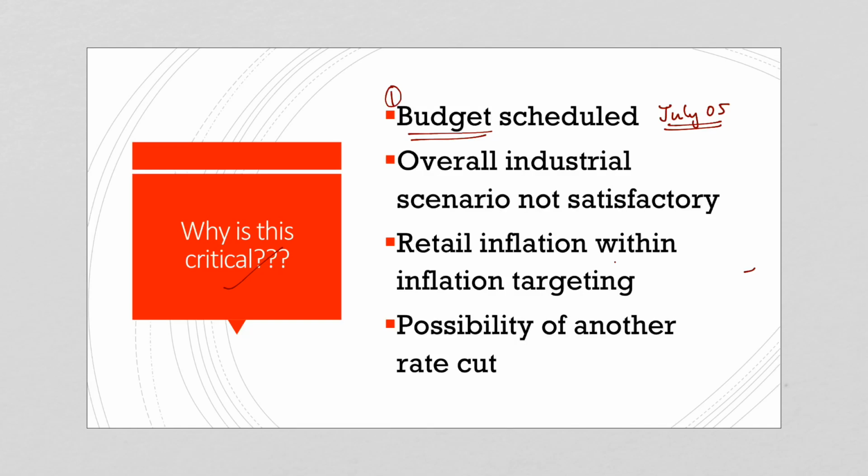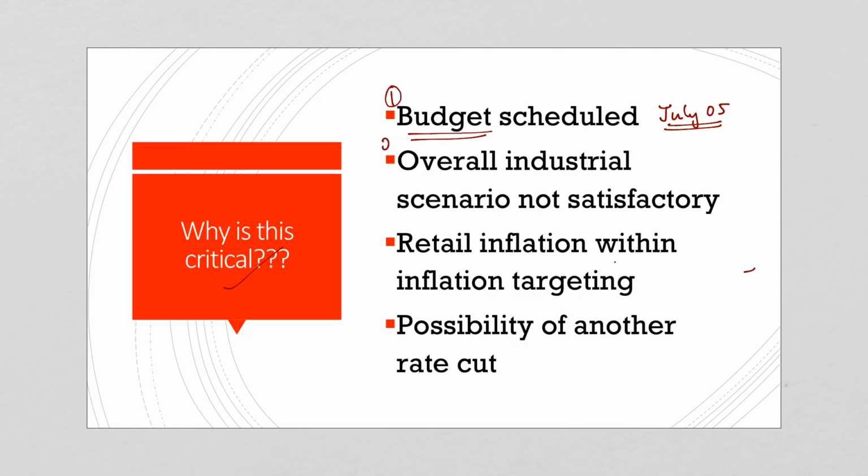The budget will propose schemes and will come up with policies based on the retail inflation levels and the industrial growth levels. So the government will try to compensate for any shortcoming in the inflation levels or the industrial growth levels in the upcoming budget. So for this reason, this is very crucial.